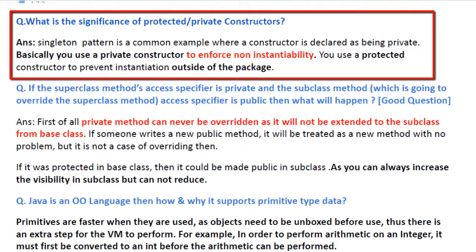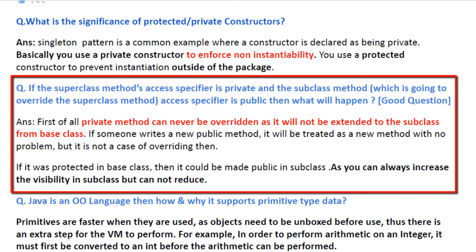Another related question is, what is the significance of protected or private constructors? Singleton pattern is a very common example where a constructor is declared as being private. Basically, you use a private constructor to enforce non-instantiability. You can remember the earlier example of the Math class. And you use a protected constructor to prevent instantiation outside of the package. Suppose I want the instantiation to be allowed within the package but not outside, then I can make the constructor protected.